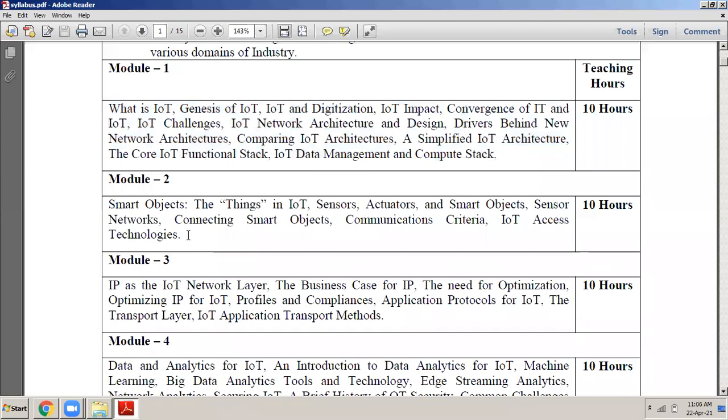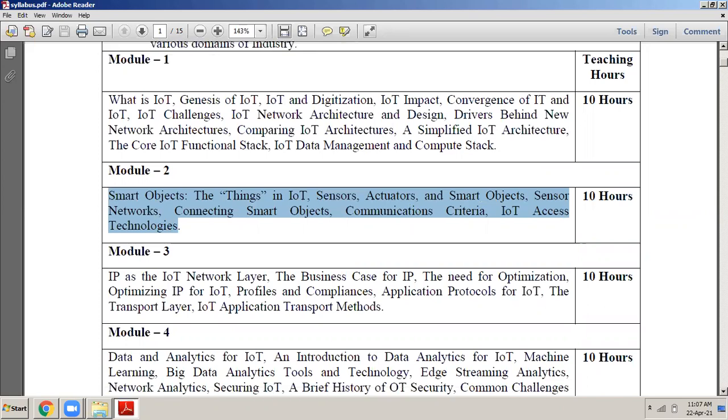If there is a sensor, what is the work of a sensor? If there is an actuator, what is the work of an actuator? Okay, and finally we will be studying how these components, when we develop them, first of all connect with each other, and then how they communicate with each other. This is what we're going to see in the second module. So the second module is basically about smart objects. How do we design and develop smart objects? Smart objects contain sensors, actuators, and the controlling unit. All that we will be studying in the second module, of course all theoretical.